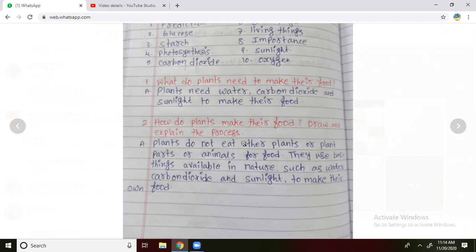In the same manner, here the basic things for the plant are water, carbon dioxide and sunlight to make it grow. These are the three main, basic things for the plants to prepare their own food. First one is water, second one carbon dioxide, and the third one is sunlight. These are the three important things. Now we are going to look at the third question.